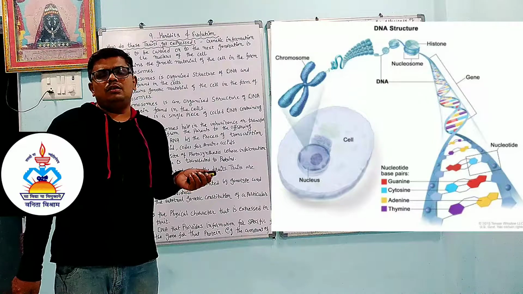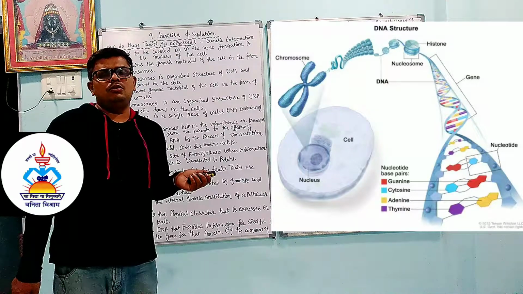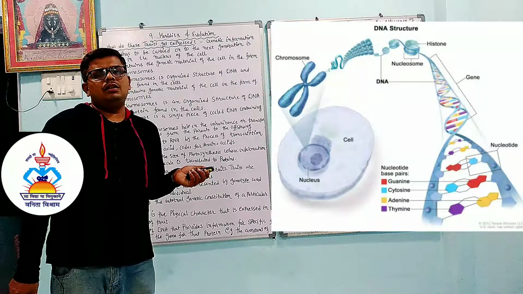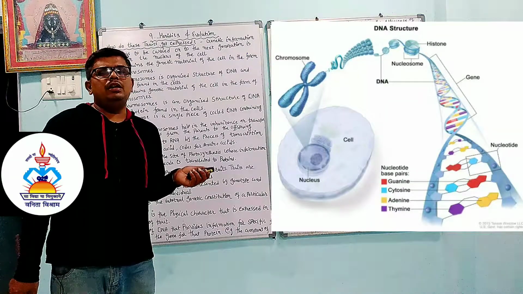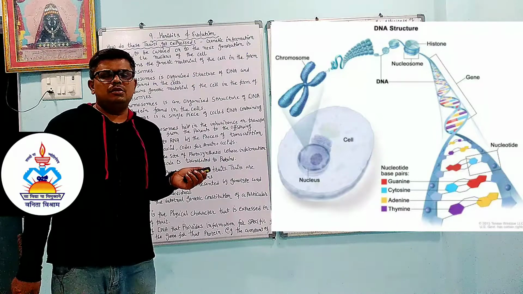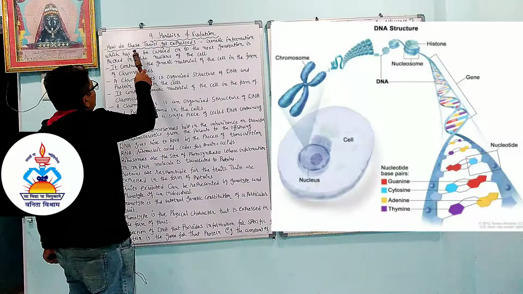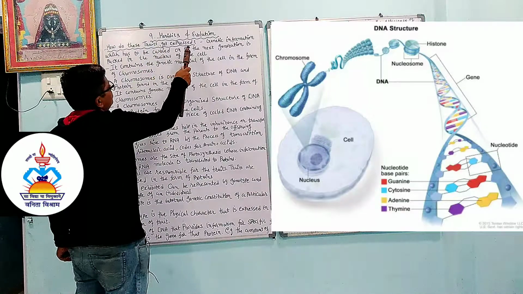In the synthesis or coding of protein, messenger RNA and DNA play a major role. DNA is part of the chromosomes. So one by one we will learn all about this. How do these traits get expressed?